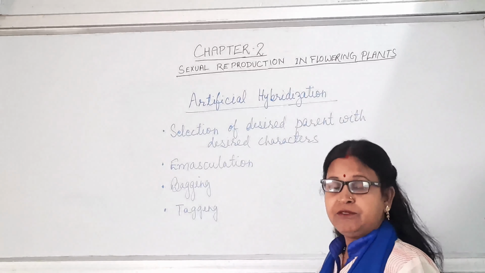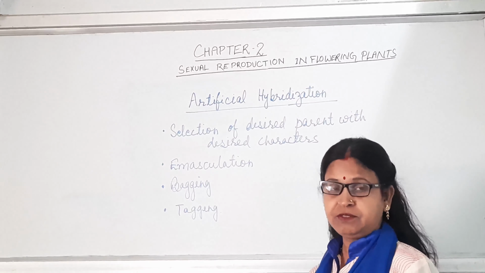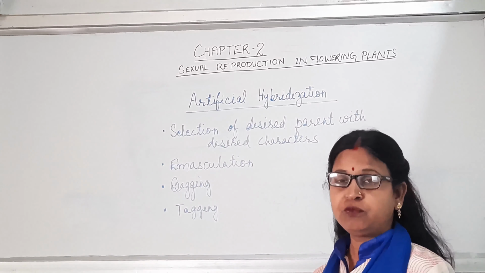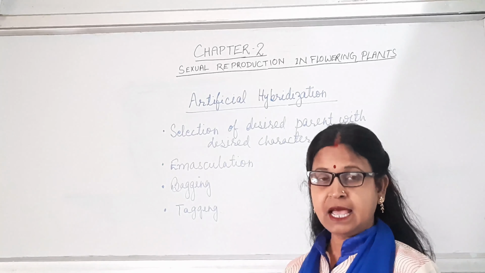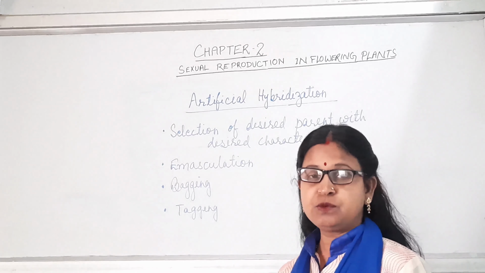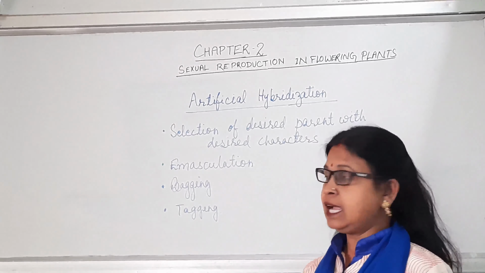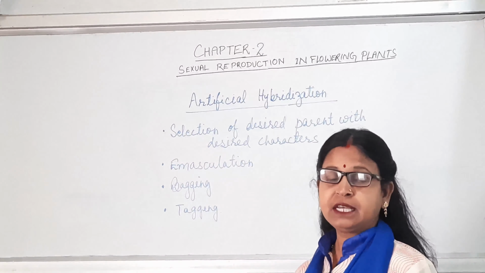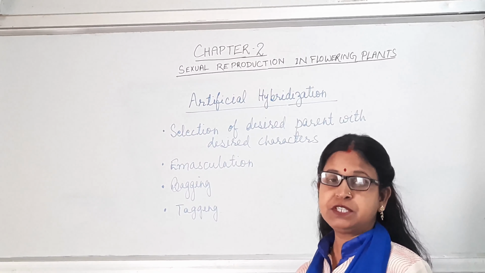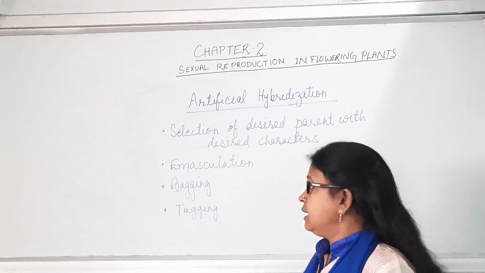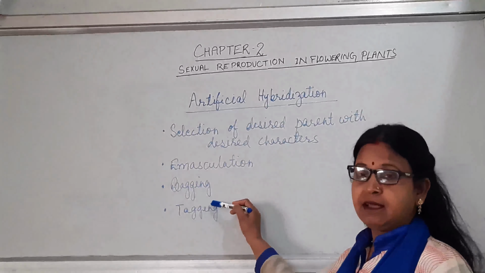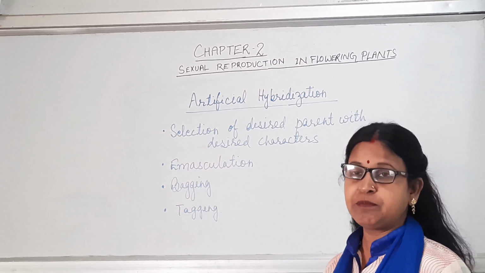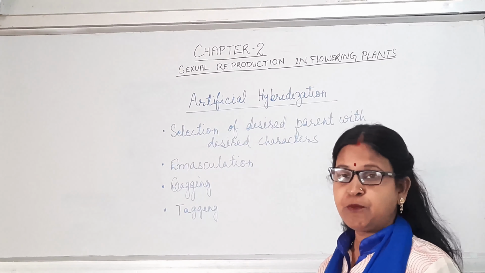Then, if the plant is bisexual, we will emasculate it. That means we will remove the anther of that flower, of the plant which is used as the female plant. That is the second step, known as emasculation, that is removal of the anther from the flower which is used as the female parent. Now the next one is bagging. After the emasculation process, that flower is bagged or covered by a butter paper bag so that any type of contamination will be prevented.